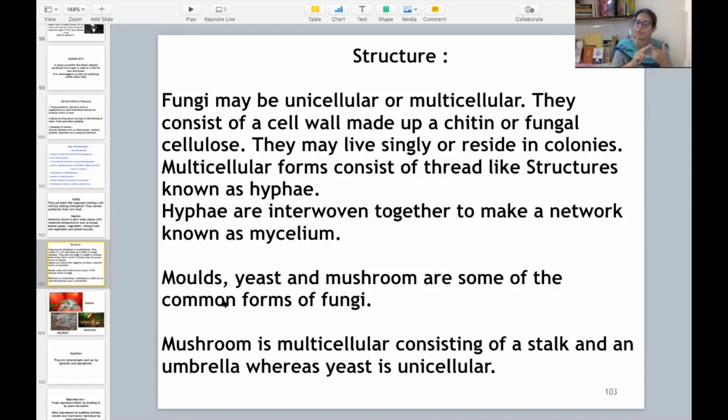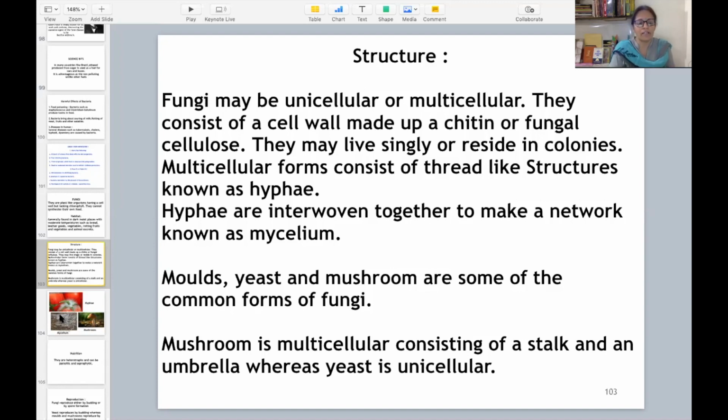Molds क्या होते हैं? Bread mold हमने पढ़ा था. Yeast is also a fungus. खमीर जिसको बोलते हैं आप, yeast use करते हैं अपनी बहुत सारी food preparations में. And mushroom, you also eat that. These are the common forms of fungus. So mushroom क्या है? It is multicellular. It consists of a stalk. स्टॉक होता है और ऊपर अम्ब्रेला होती है इसके, ठीक है. Whereas yeast is a unicellular fungus.